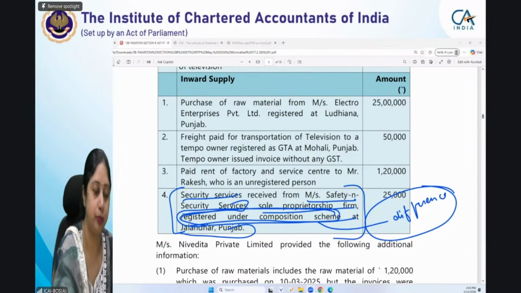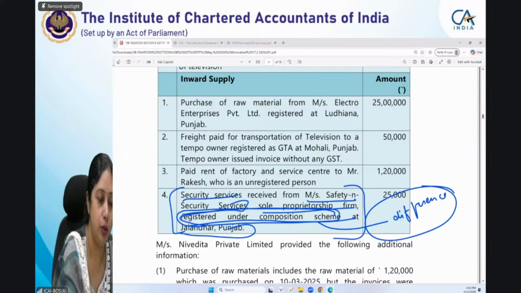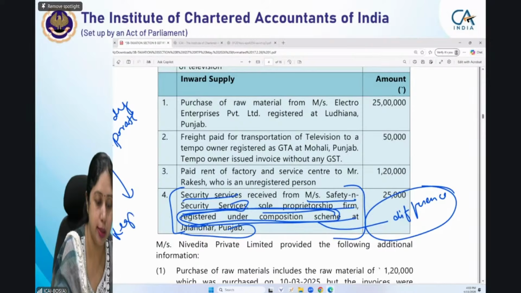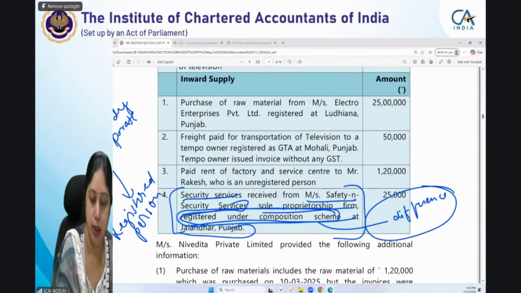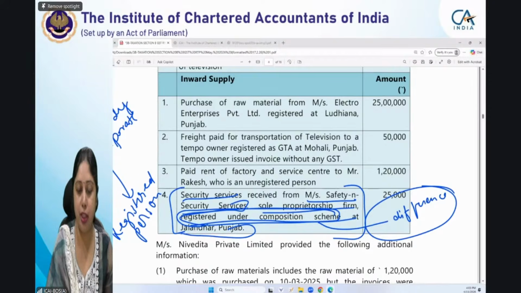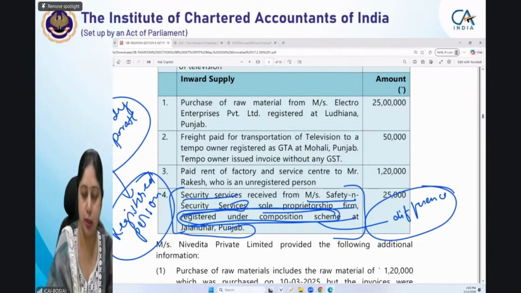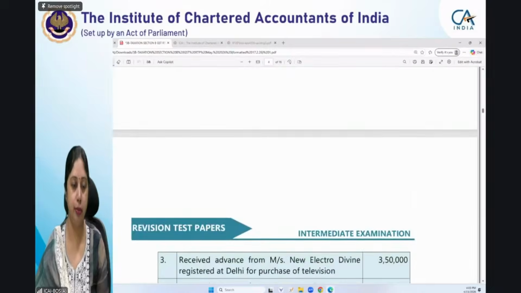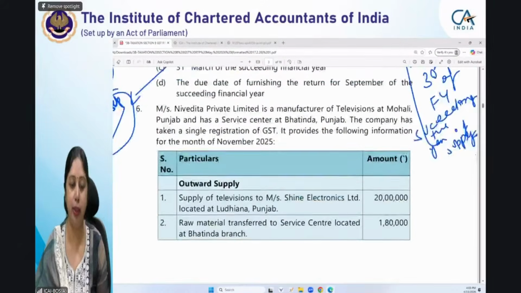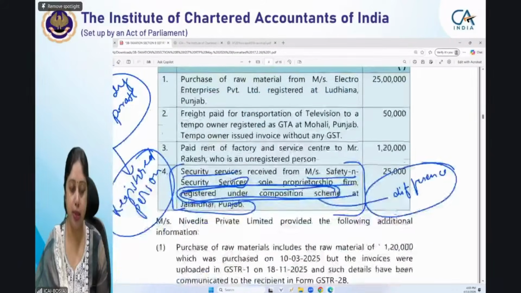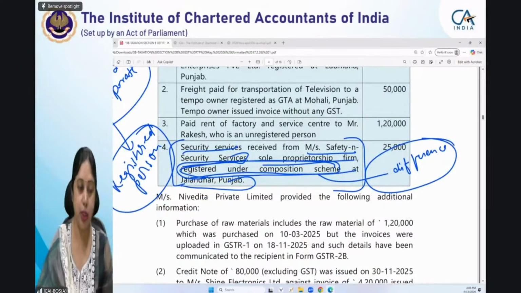So the supplier should be a non-body corporate, and the recipient should be a registered person. Here, the supplier, Safety and Security Services, is a non-body corporate. The recipient, Nivedita Private Limited, is a company registered under GST. So these two conditions are fulfilled.